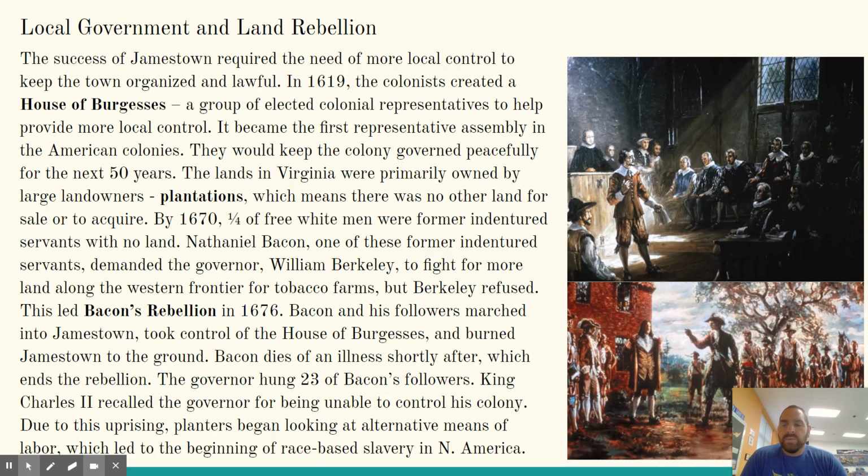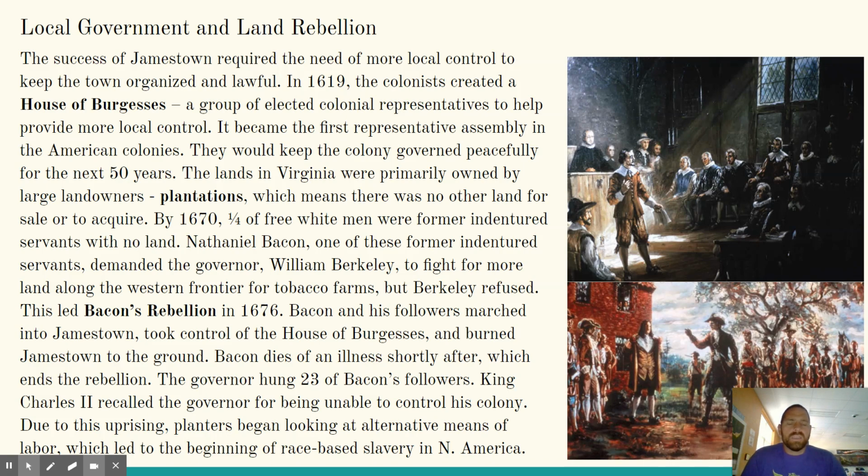This led to Bacon's Rebellion in 1676. Bacon and his followers marched into Jamestown, took control of the House of Burgesses, and burned Jamestown to the ground. Bacon died of an illness shortly after that, which ended the rebellion. The governor hung 23 of Bacon's followers. King Charles II recalled the governor for being unable to control the colony. Due to this uprising, planters began looking at alternate means of labor, which led to the beginning of race-based slavery.